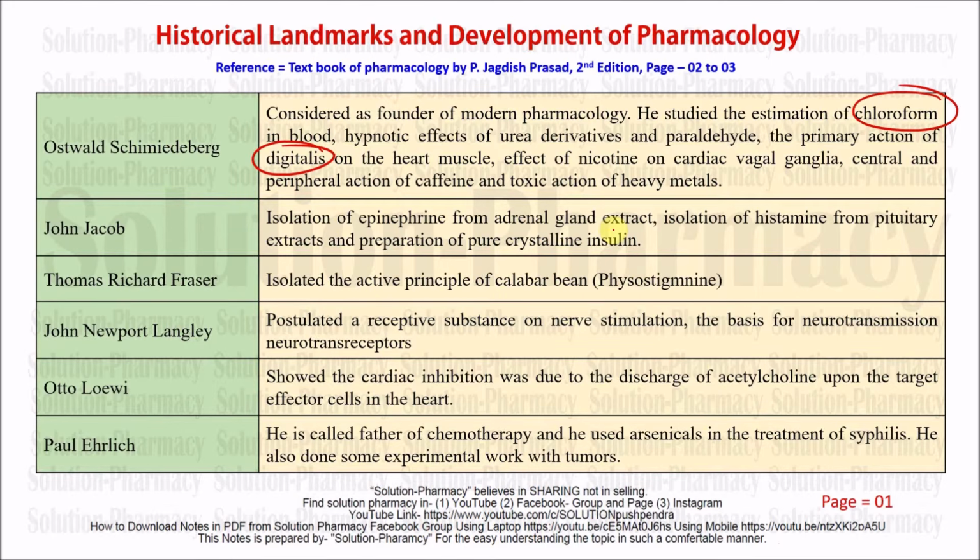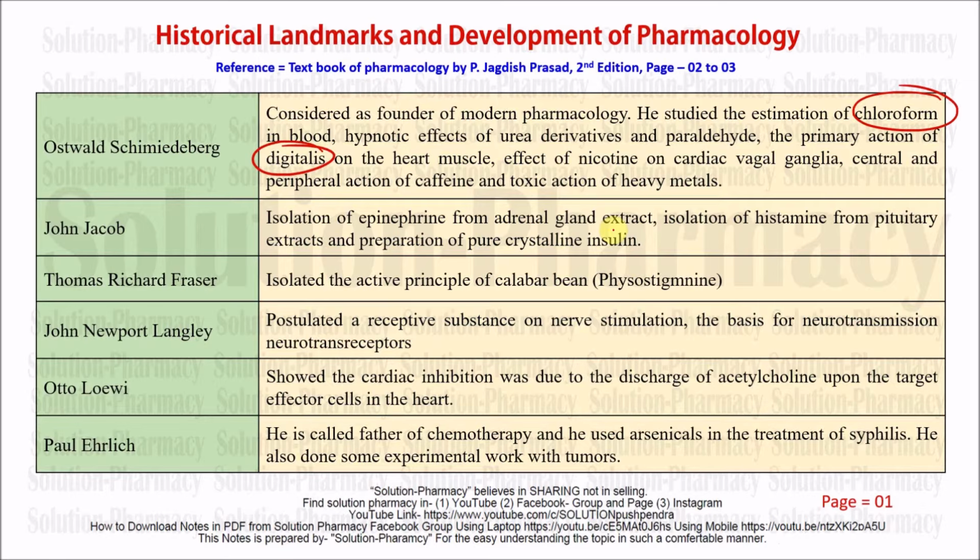Coming to the next one, that is Thomas Richard Fraser. He isolated the active principle of the calabar bean, called physostigmine, which is used as an antidote for many poisonous substances, as shown by Sir Thomas Richard Fraser.